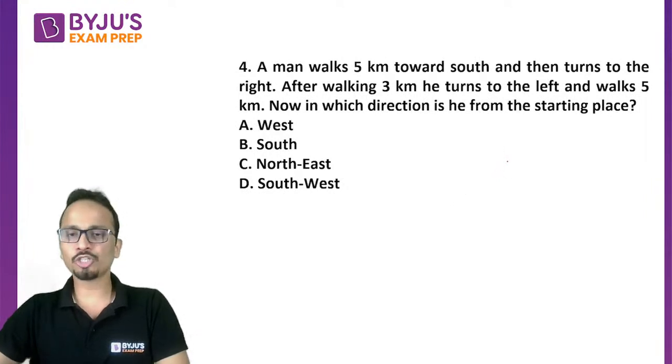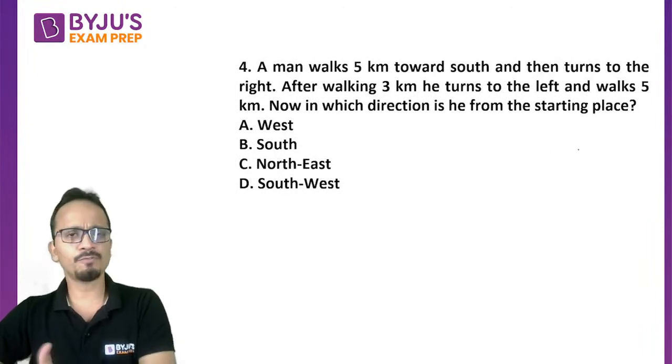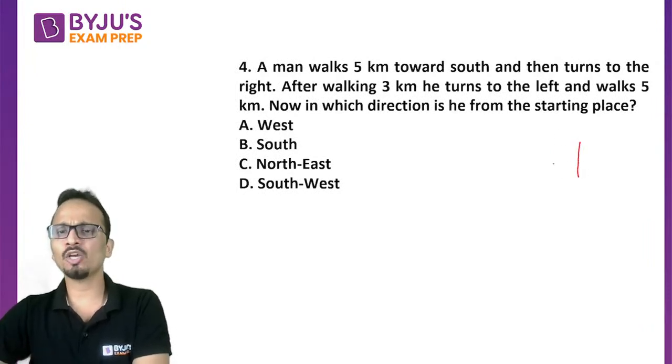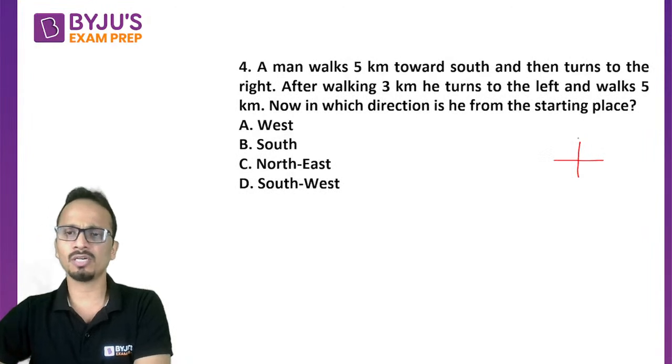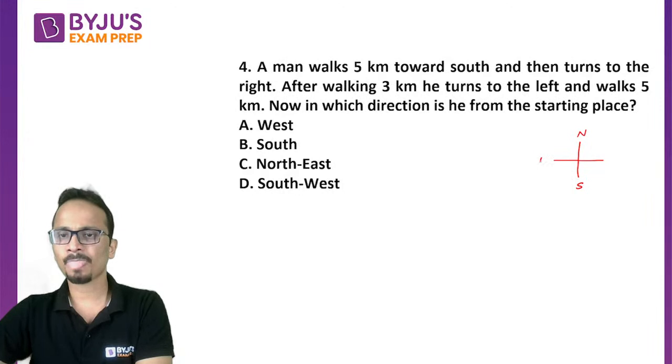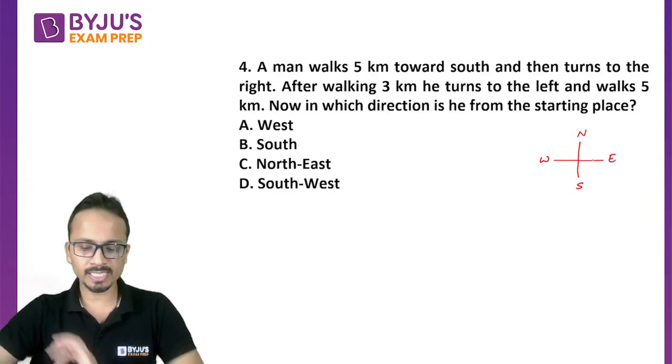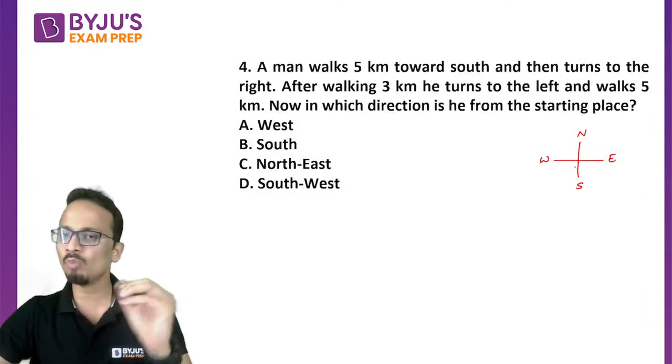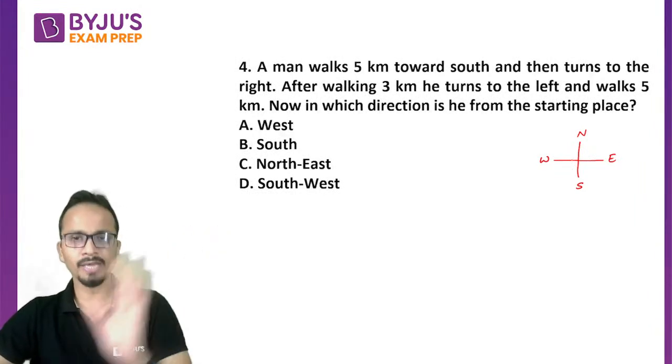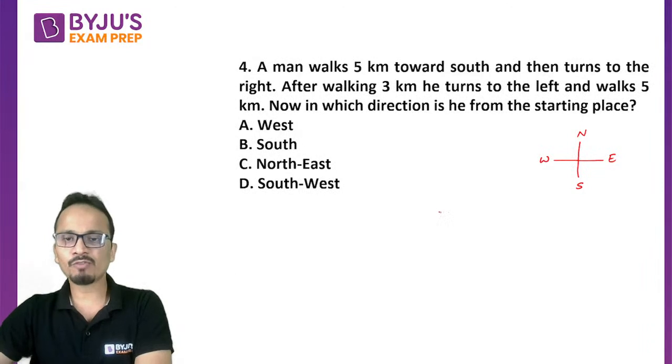Now, for such a question, what we can do is, we can first of all fix the 4 directions that we have. So I'll go according to the conventional assumption. So north is up there, south, west, and east. This is the direction set that I will assume for this one. Now let's start from a point. Let's say this is the point from which I'm starting. So a man walks 5 kilometers towards south. So south will be downwards.